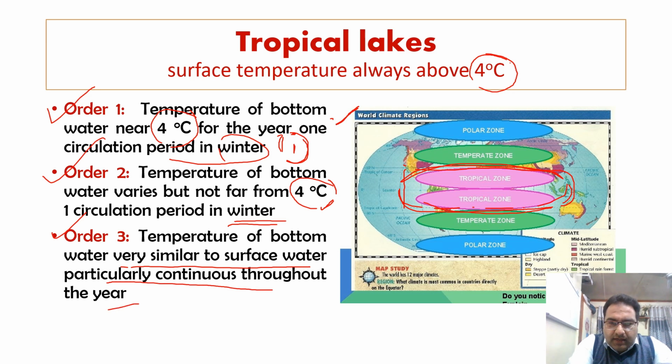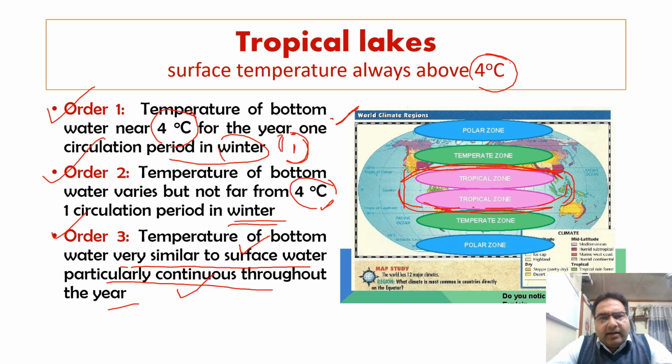So in order 3, the lakes of the tropical zone, the tropical lakes, the temperature of the bottom water is very similar to that of the surface water and is continuous throughout the year. And then recent limnological investigations have shown that the characteristics of Forel's tropical type of lakes are far too broad, resulting in clumping together of divergent lakes.